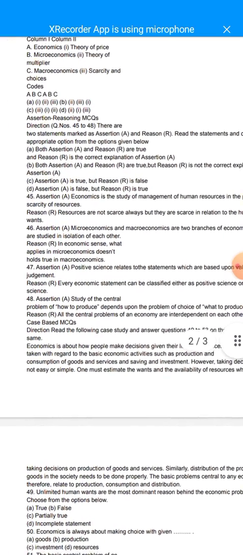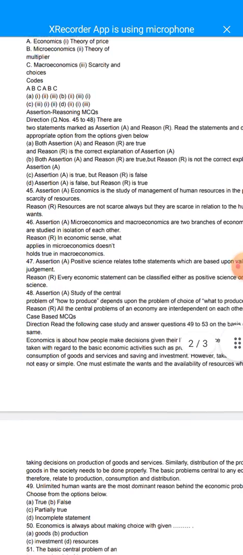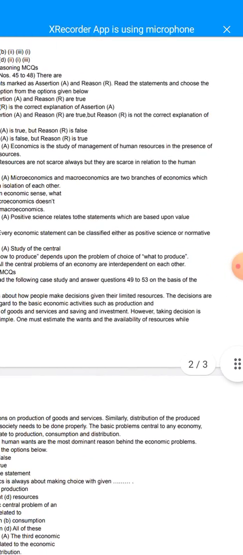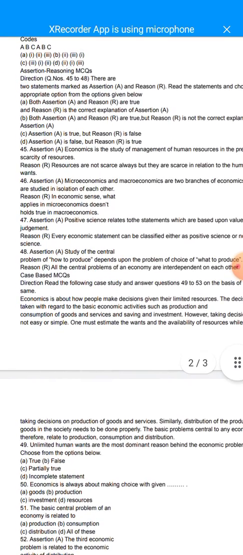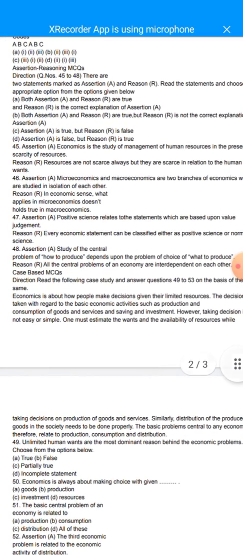However, taking decision is not easy or simple. One must estimate the wants and the availability of resources while taking decisions on the production of goods and services. Similarly, distribution of produced goods in the society needs to be done properly. The basic problems central to any economy therefore relate to production, consumption, and distribution.